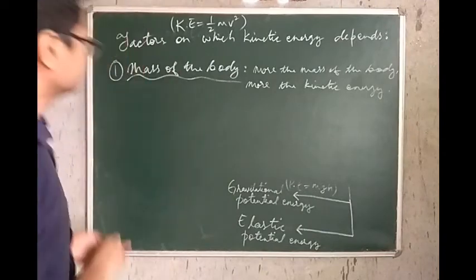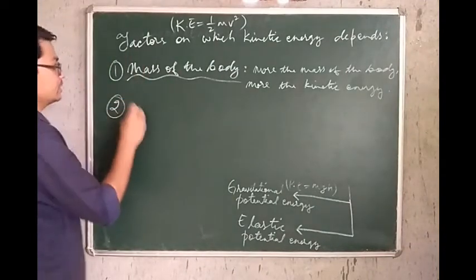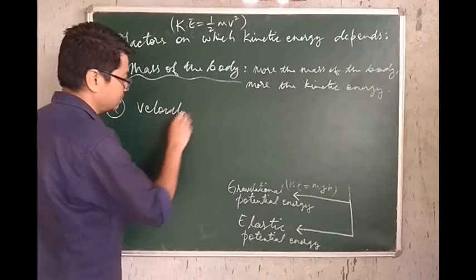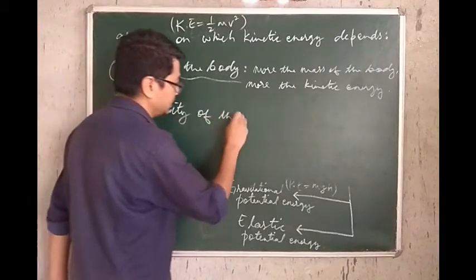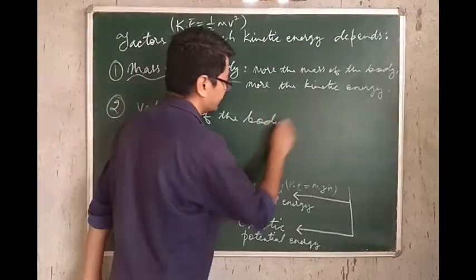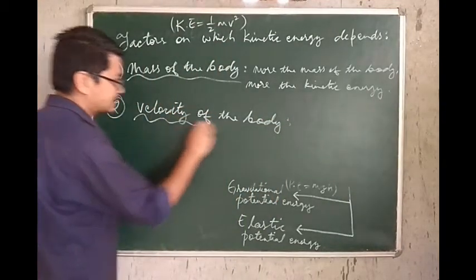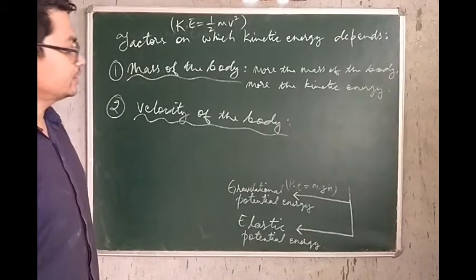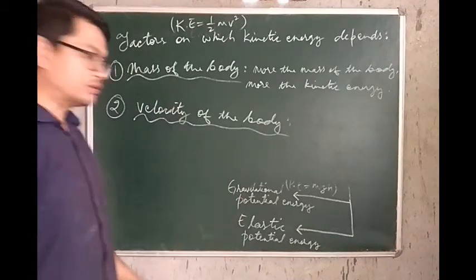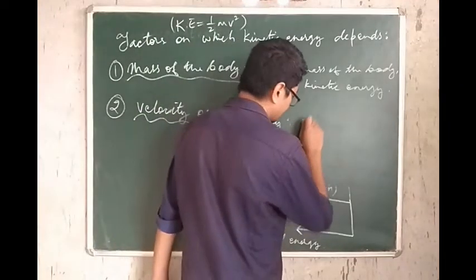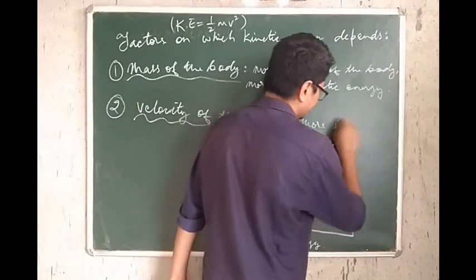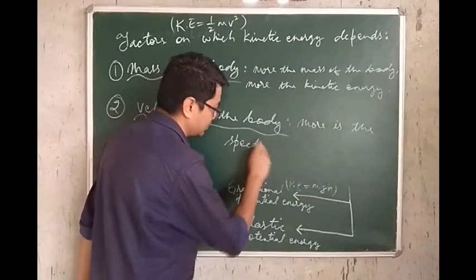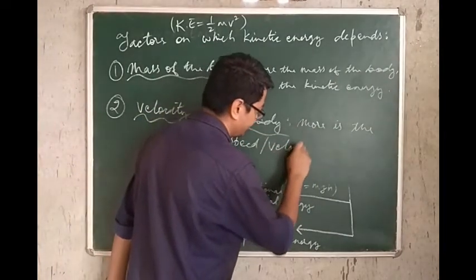The other factor is, like I've already mentioned, velocity of the body. Please do copy these things, class 8 in exercise book. I'm telling you again. So how does it depend on the velocity of the body? I've already told you. More is the speed, or you can also call it velocity.